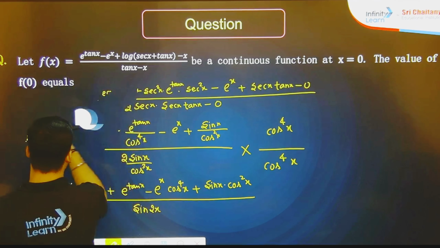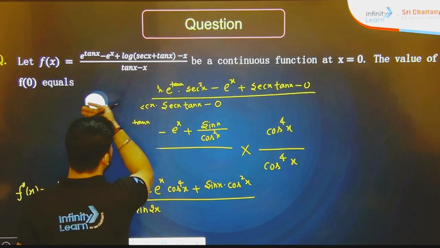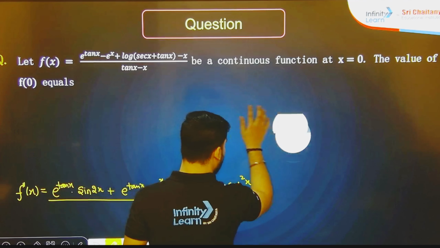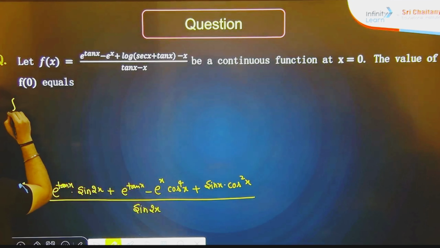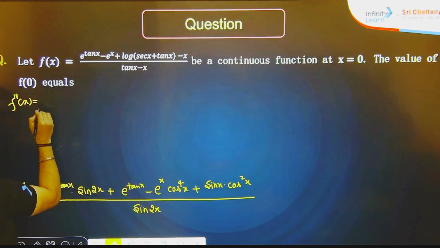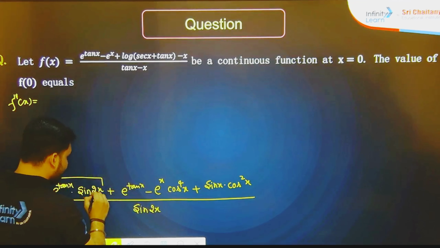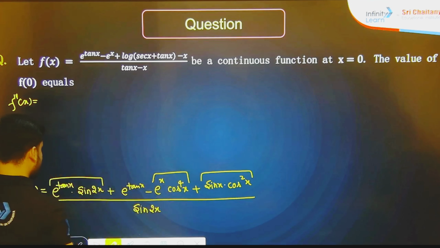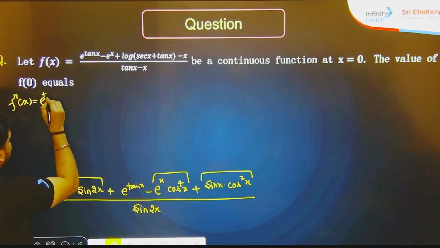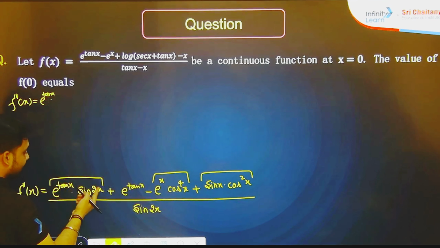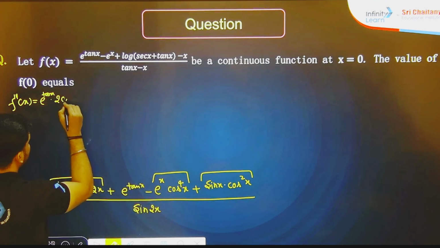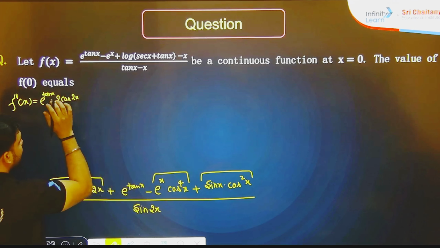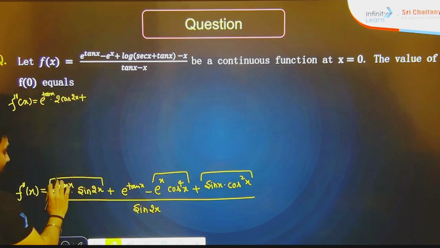Let me solve the last part, that is f triple dash x. See here how we are going to do it, because it is a little bit more complicated kind of problem. Here we have to use uv, here also, and here also we have to use uv. Let's start. First, tan x dot first into second, so it will give you 2 cos 2x. Sin 2x will give you cos 2x, then 2x will give you 2. This is first into second, done.